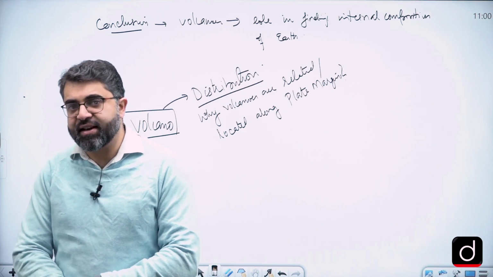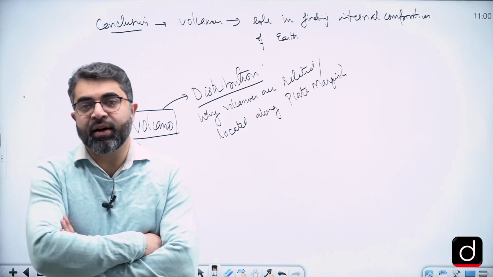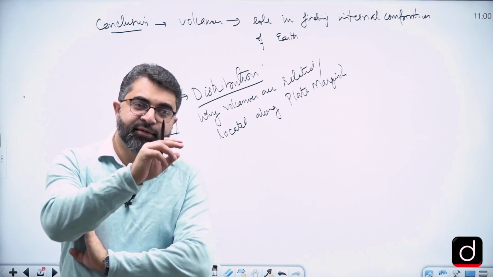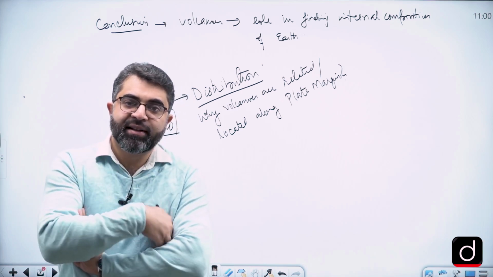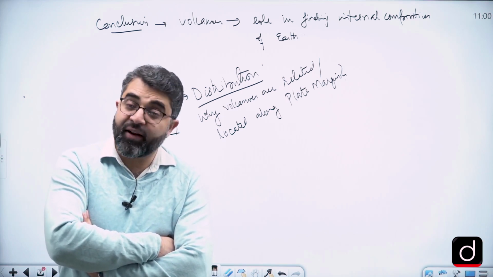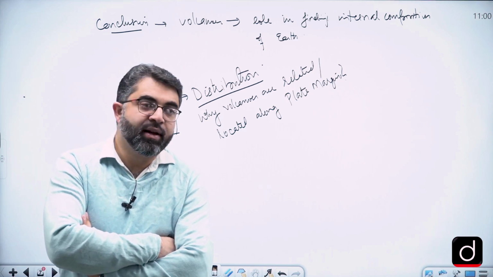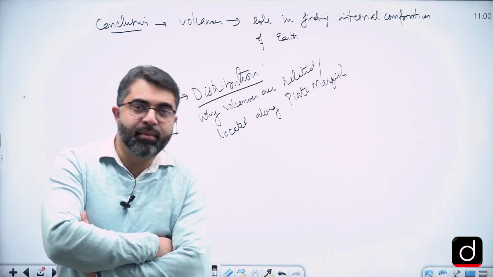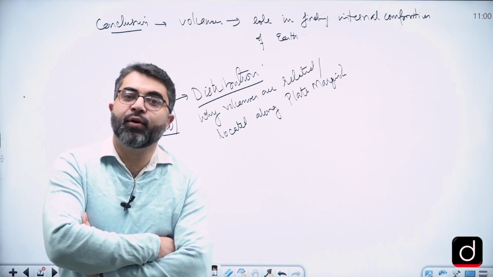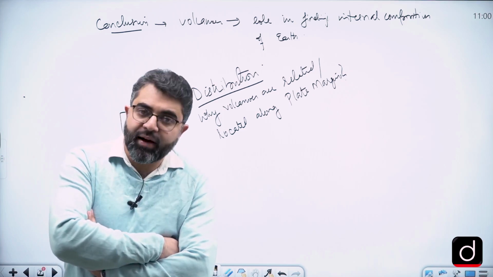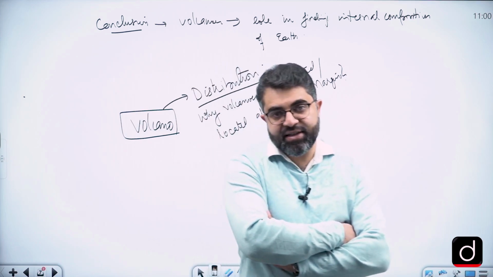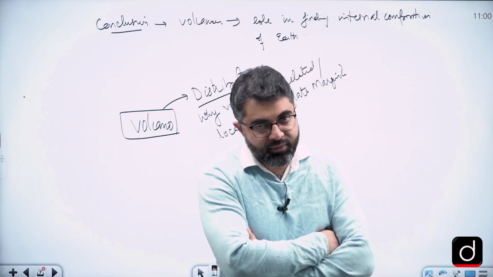So if a question is asked that why are volcanoes located along the plate margins, you must understand that we have to mention one line, that is they reflect, or they are because of the dynamism of earth. Dynamism of earth is maximum along the plate margins, or the forces which are required for the formation of volcanoes are most intense along the divergent and convergent boundaries.